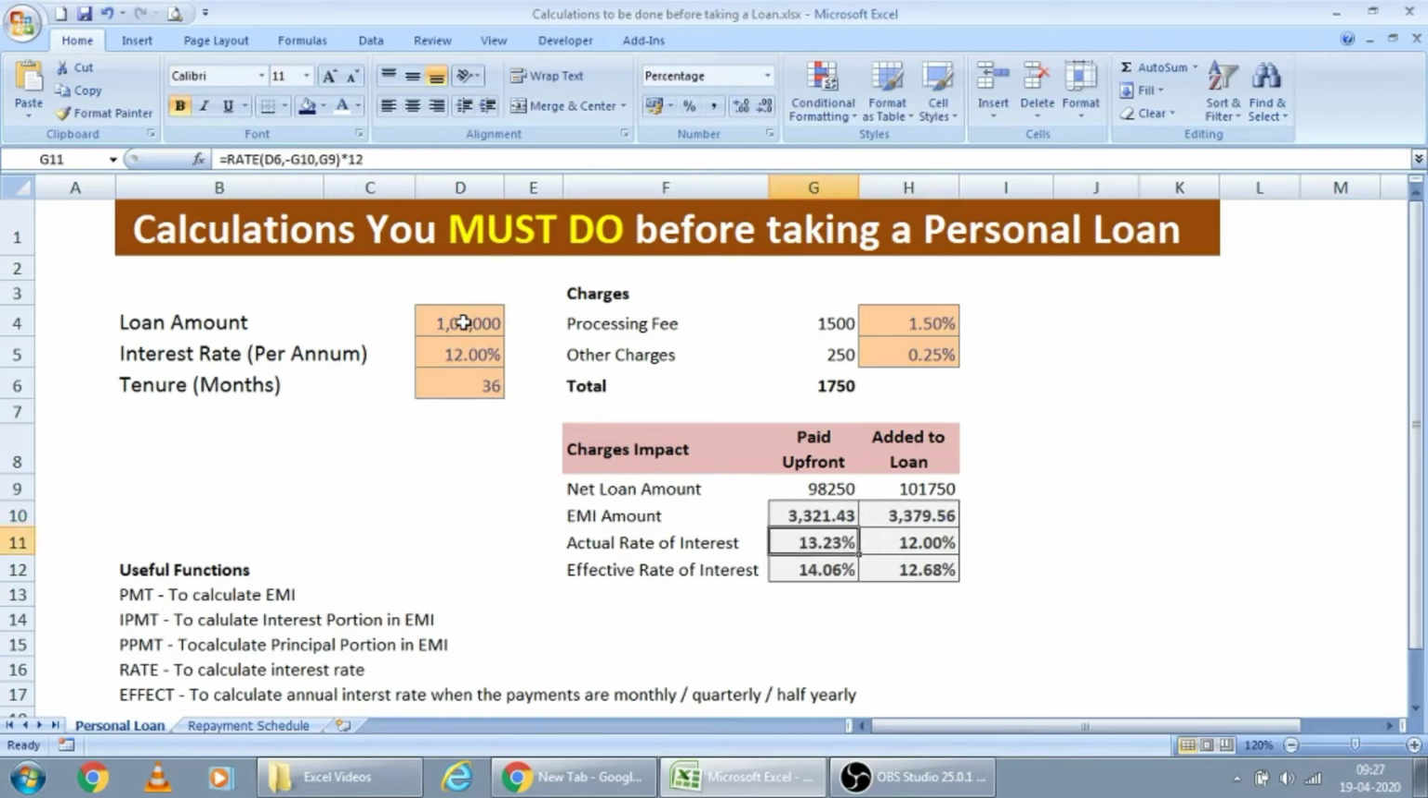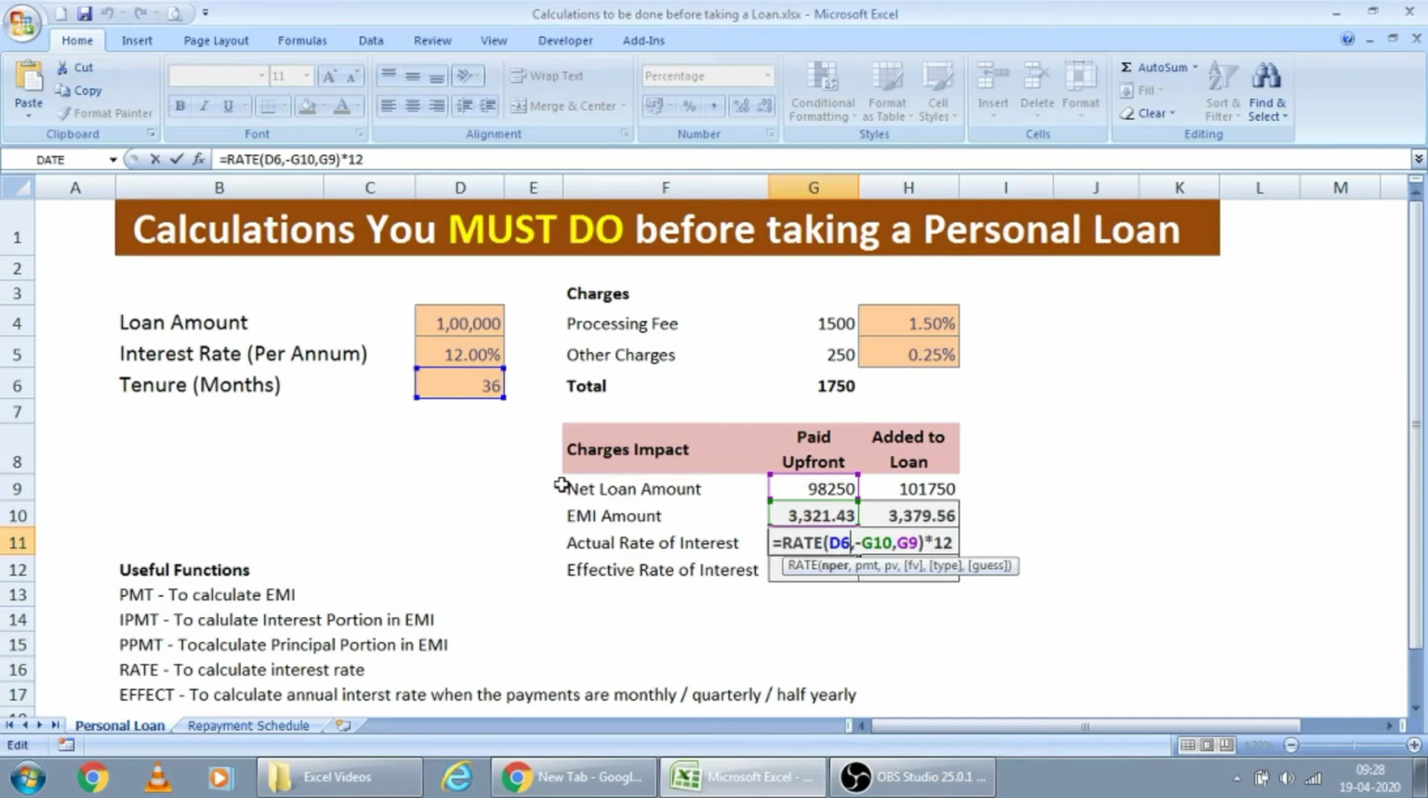Now let us go to the actual rate of interest. Even though they are offering the loan at 12%, if we include these charges, the rate will change. Let us see how to do it. Let's see the formula. There is a RATE formula, which will give you the effective, actual rate of interest you are paying on a particular loan.